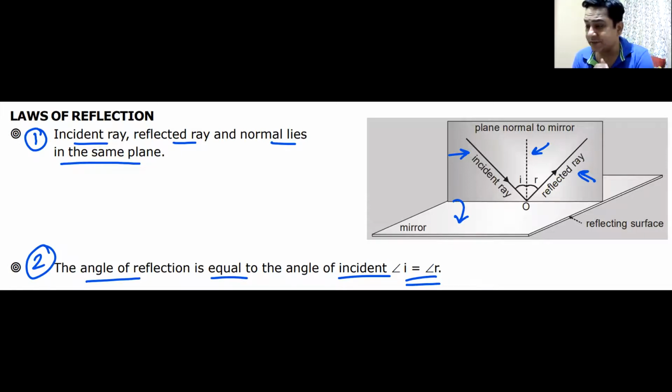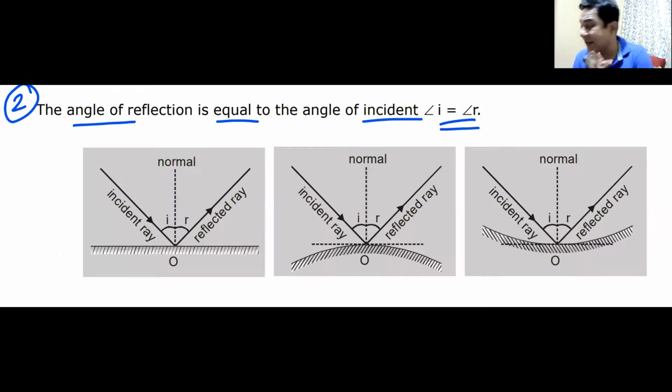Have we noted it down? Okay. Now remember, this, that the angle of incidence and angle of reflection are equal, is valid for all types of reflection. Any reflection of any wave from any surface. This surface could be a plane mirror, a curved mirror like the convex mirror, or the concave mirror. In all those cases, the angle of incidence and the angle of reflection are equal. I hope you understand the significance of this.